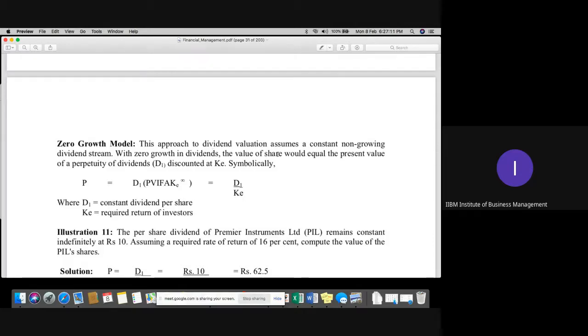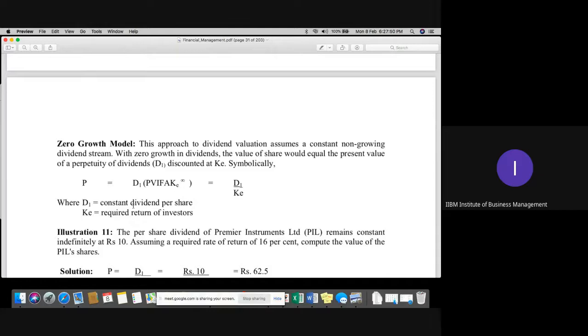This approach to dividend valuation assumes a constant non-growing dividend stream. In the practical world, this type of situation usually does not hold, because everyone wants some dividend and appreciation of their securities. For example, if you are getting 10% dividend for the last 5 years, it is called a zero growth equity share or zero growth model. You can see the formula first of all: D1 upon KE. KE is the return on equity, like similarly KP and KD.